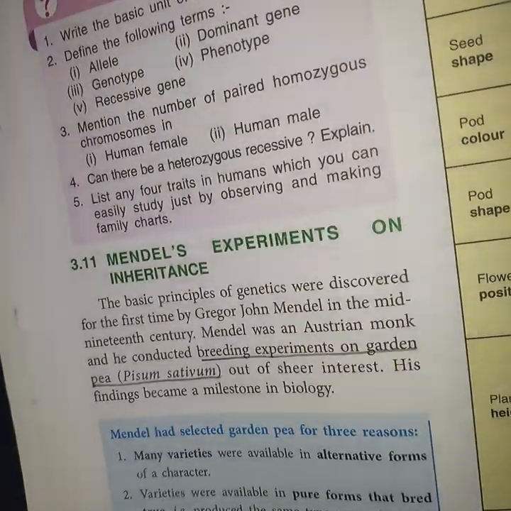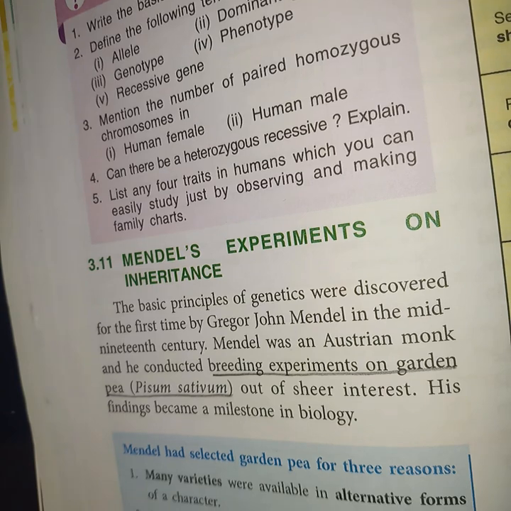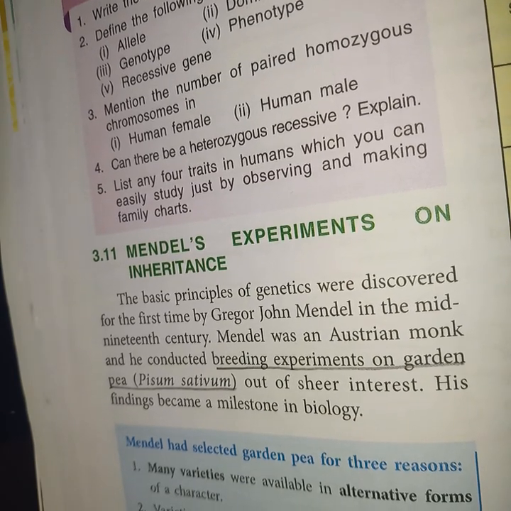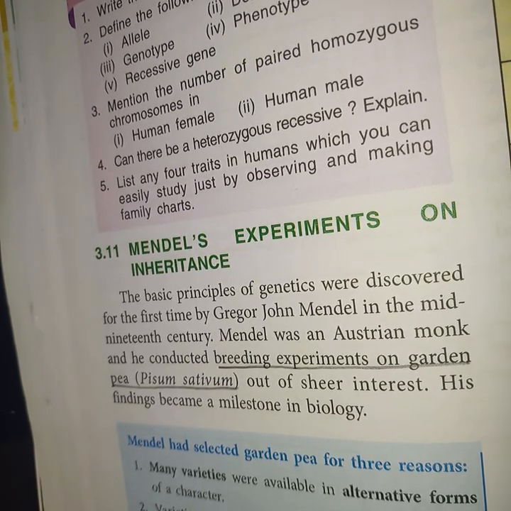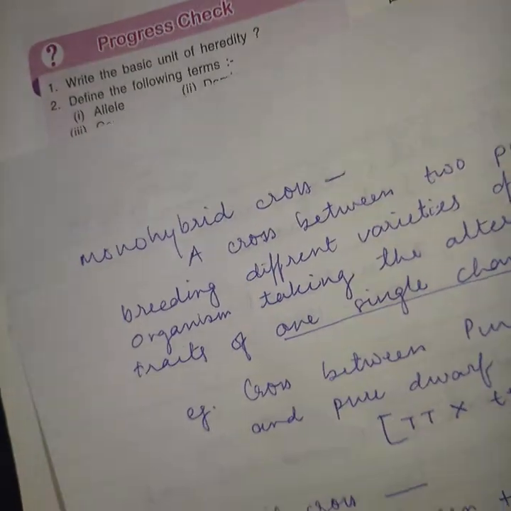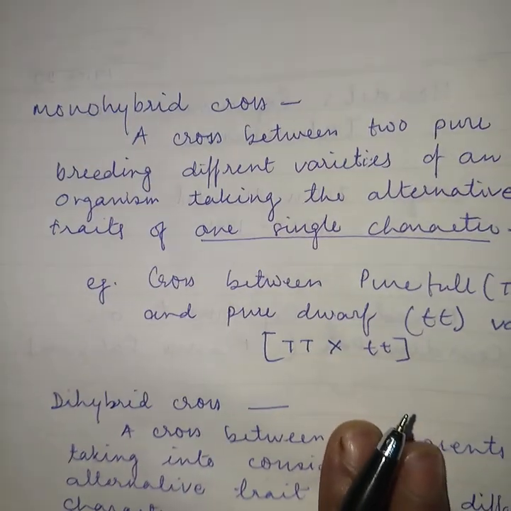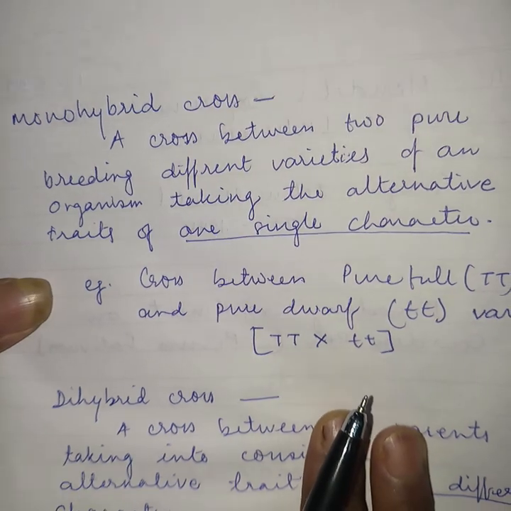So to get the result, Mendel conducted experiments, and the experiments are of 2 types. The first is known as monohybrid and the second is known as dihybrid.